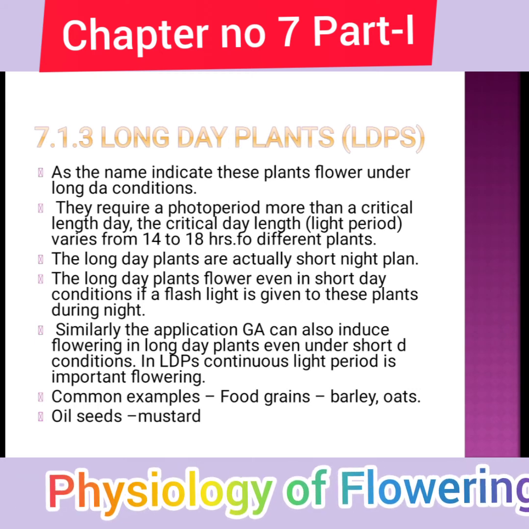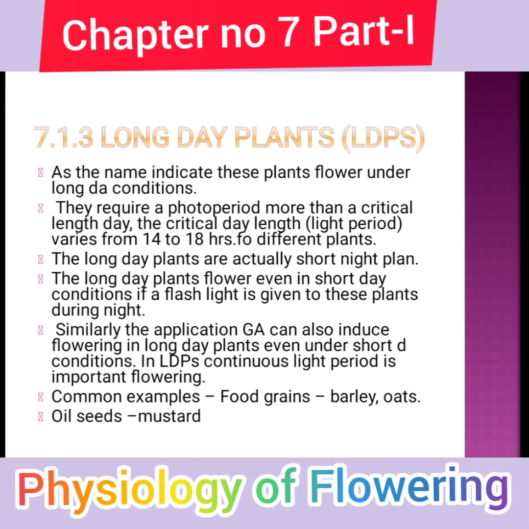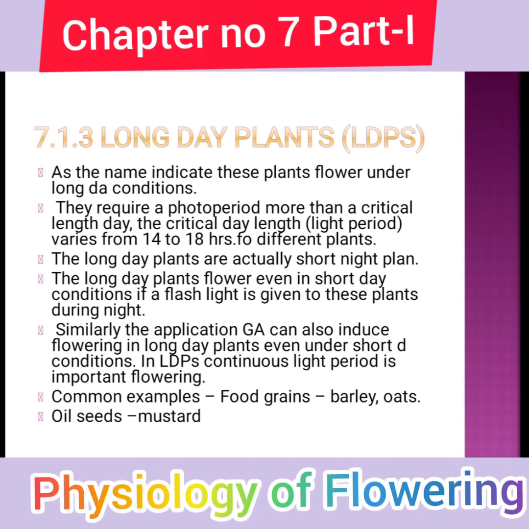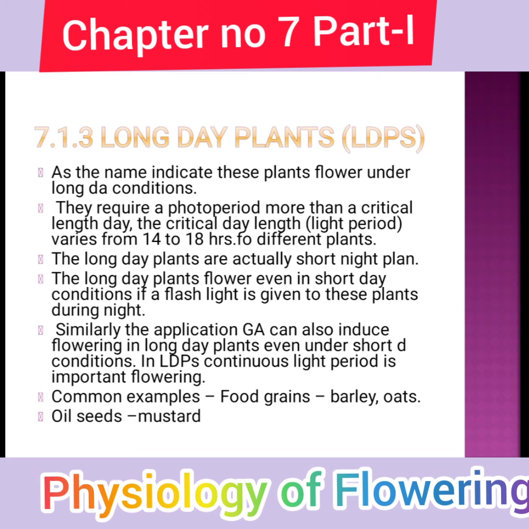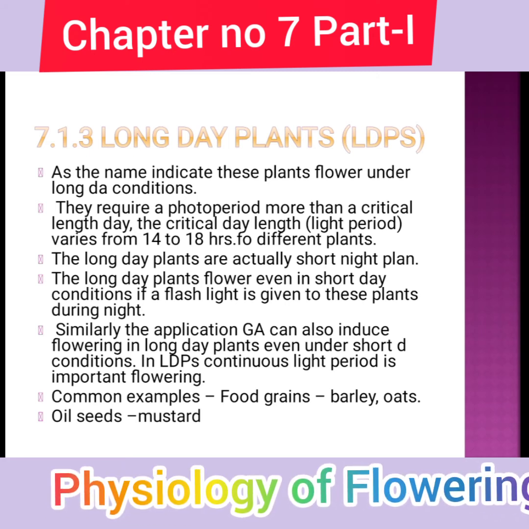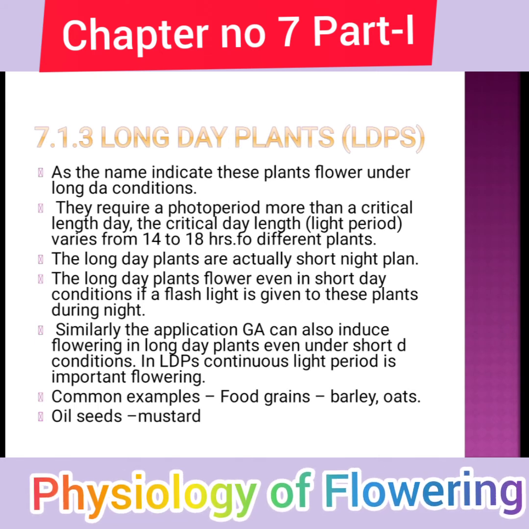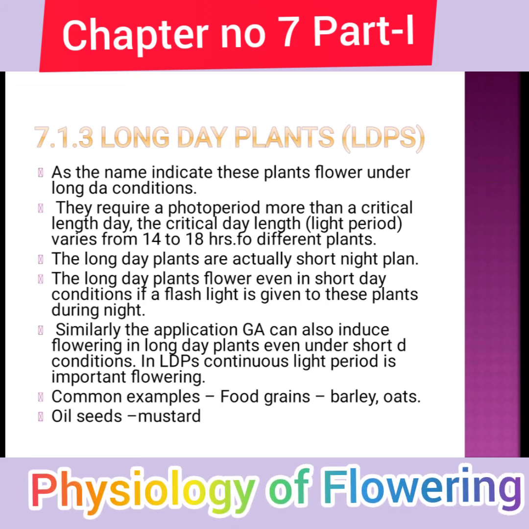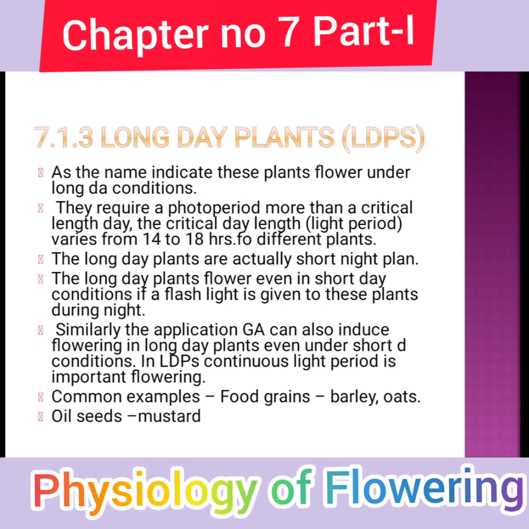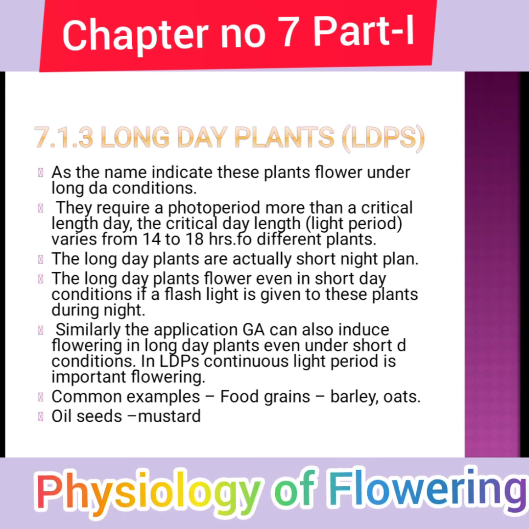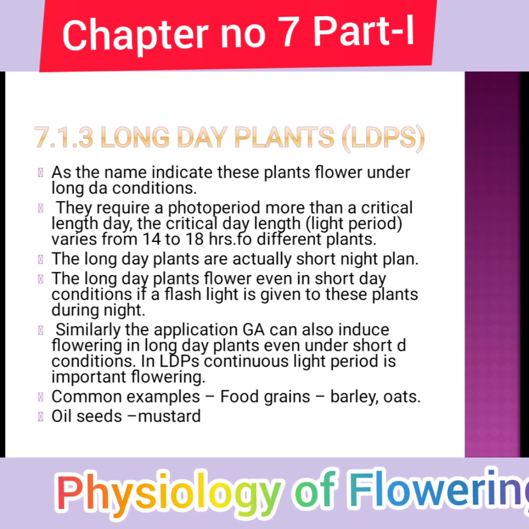They require a photoperiod more than the critical length of day, which varies from 14 to 18 hours. For the production of flowers, long day plants require 14 to 18 hours of day length. Long day plants are actually short night plants. I have explained why it is known as a short night plant. Long day plants flower even in a short day condition if flashlight is given to the plant during the night.